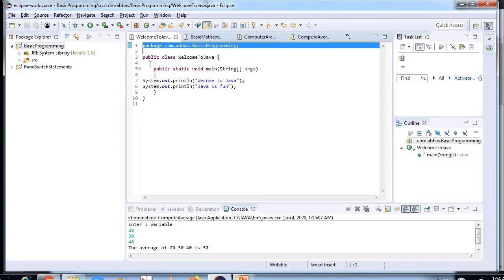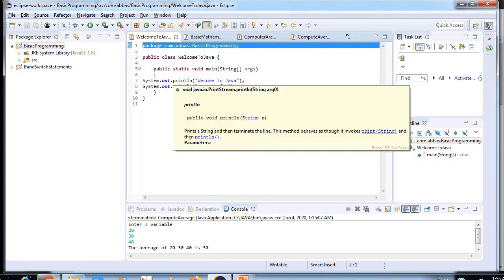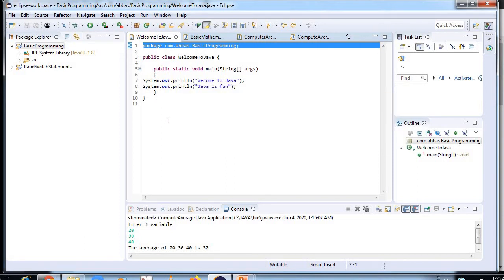First it is written package com.abbas.programming, where the class was there. Now we will understand what a package is and what the advantages of a Java package are. What I have written over here is com.abbas.basicprogramming. A Java package is a group of similar types of classes, interfaces and sub-packages.